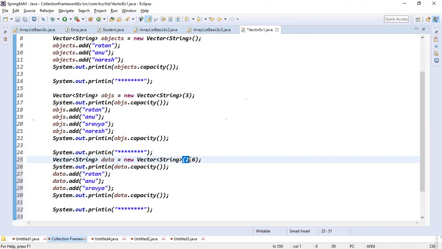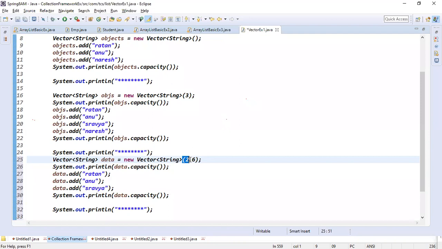Once it reaches its max capacity, it will increment by 6. Yes or no?